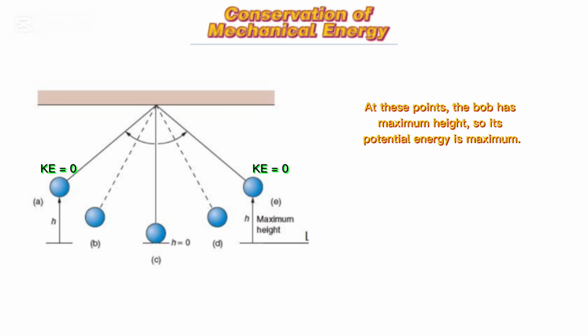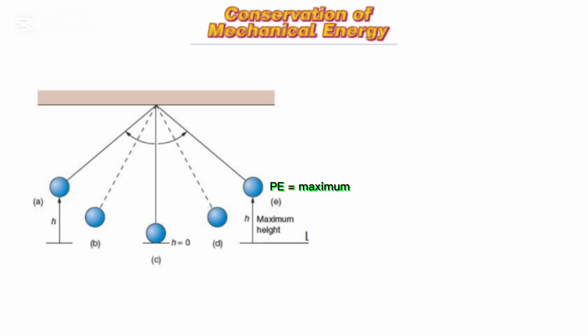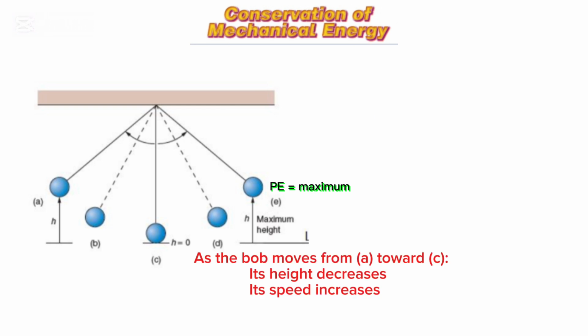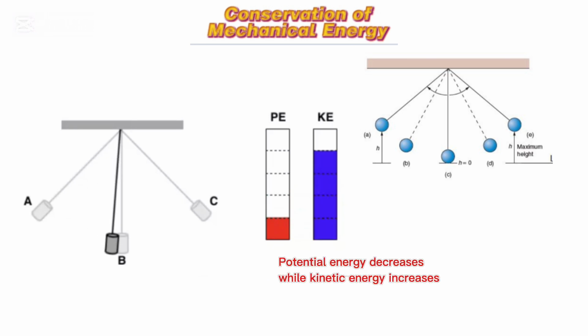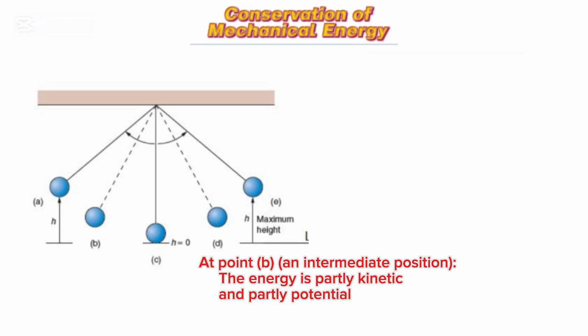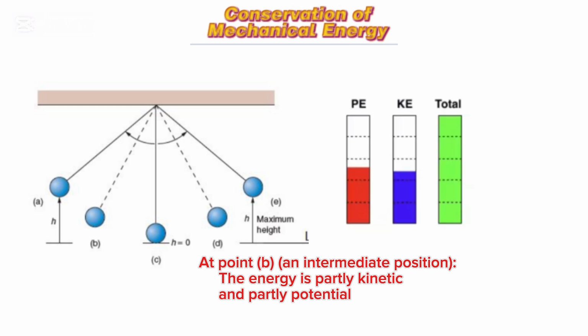At this point, the bulb has maximum height, so its potential energy is maximum. As the bulb moves from A towards C, its height decreases, its speed increases, potential energy decreases, while kinetic energy increases. At point B, an intermediate position, the energy is partly kinetic and partly potential.